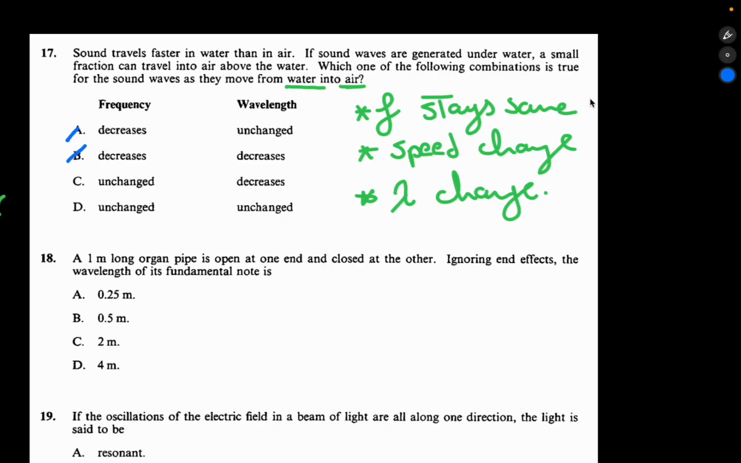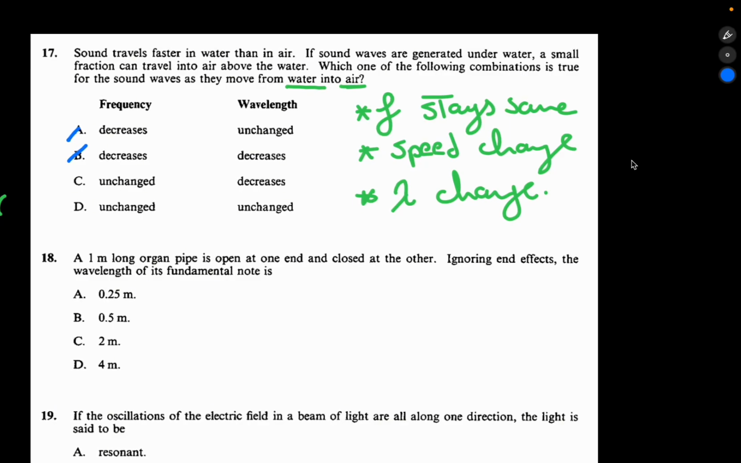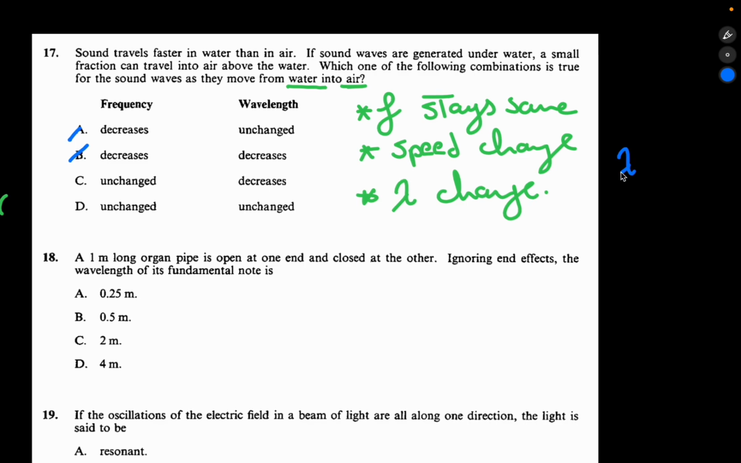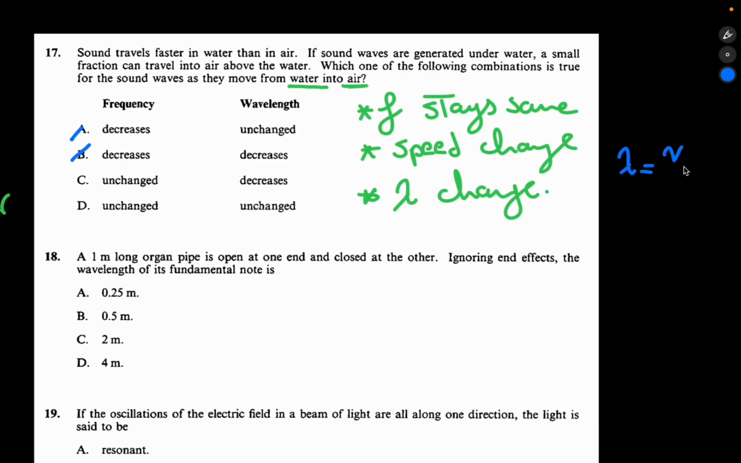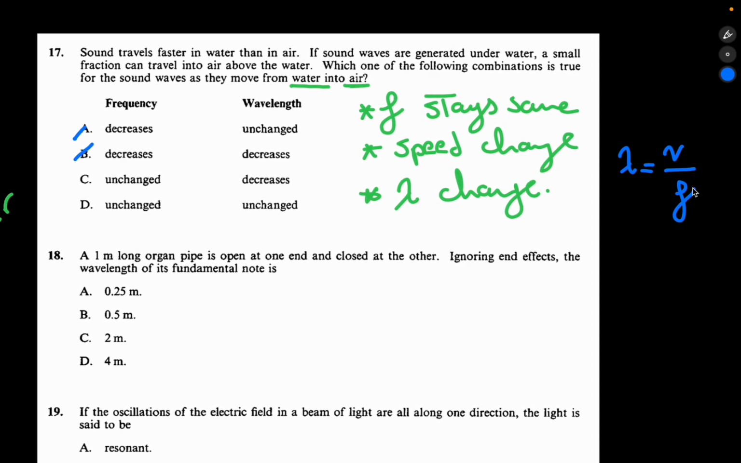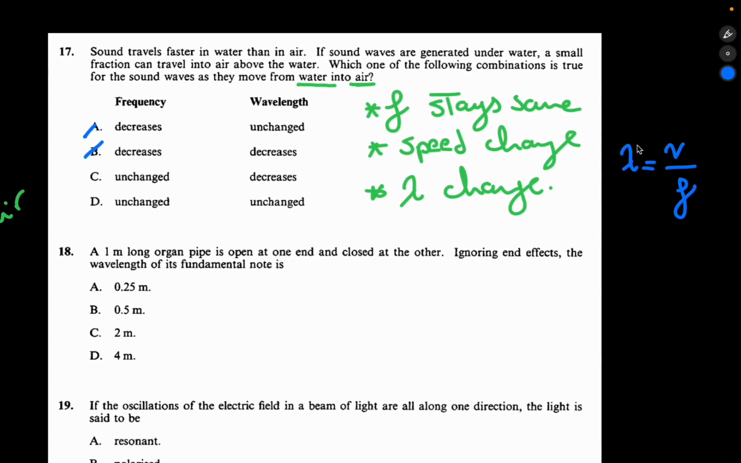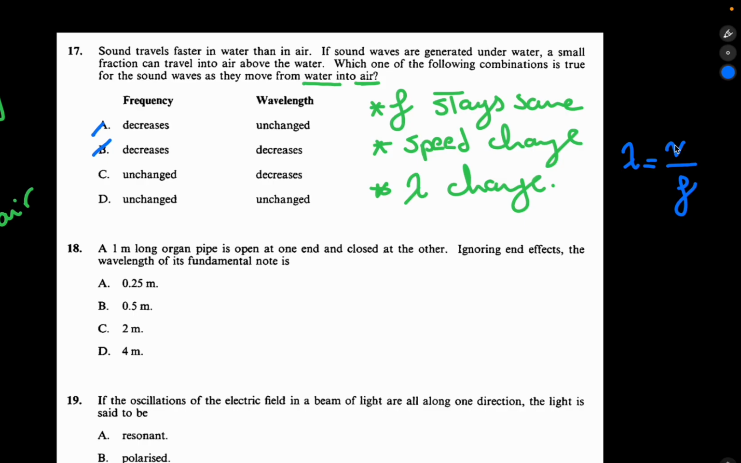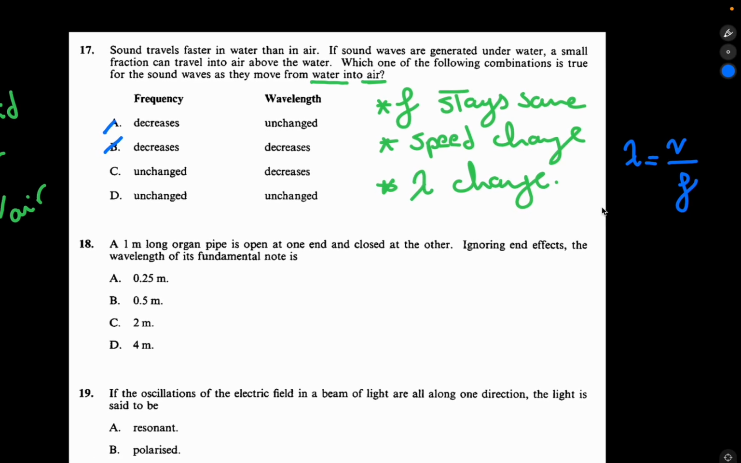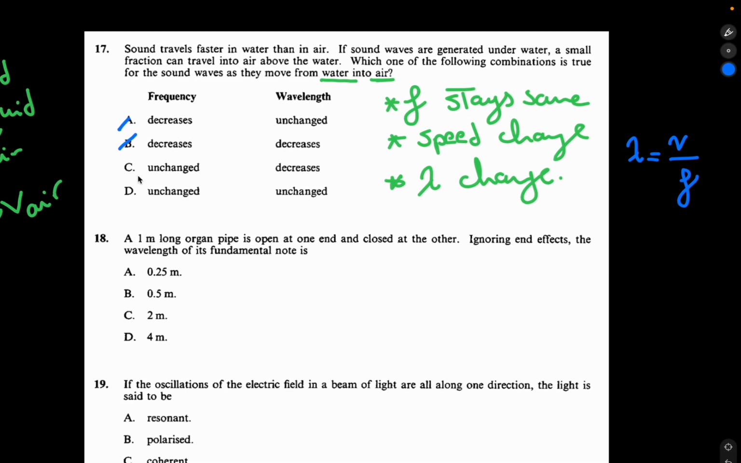So let's see which one. Frequency will be constant, and I know that velocity will decrease. So if the velocity decreases, I know the formula. What is the formula? Wavelength equals velocity divided by frequency. So the relation between velocity and wavelength is directly proportional. If the velocity decreases, the wavelength will also decrease. So the answer would be C.